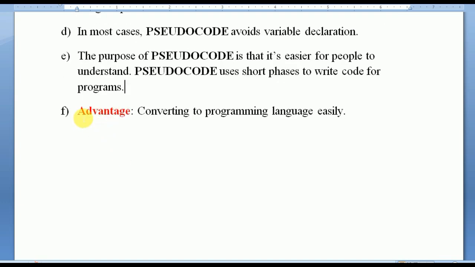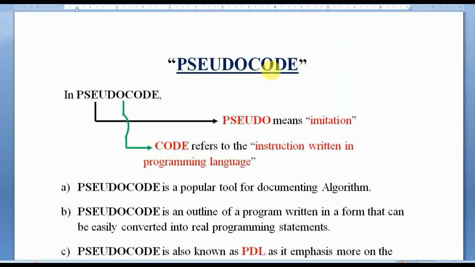Now comes the advantage. So what is the advantage of pseudocode? Converting to programming language easily. Like I have said earlier, pseudocode is an outline of a program, and pseudocode emphasizes more on the design aspect. So the advantage of pseudocode is converting to programming language easily. It is easy to convert pseudocode to programming language. So students, this is the definition of pseudocode.